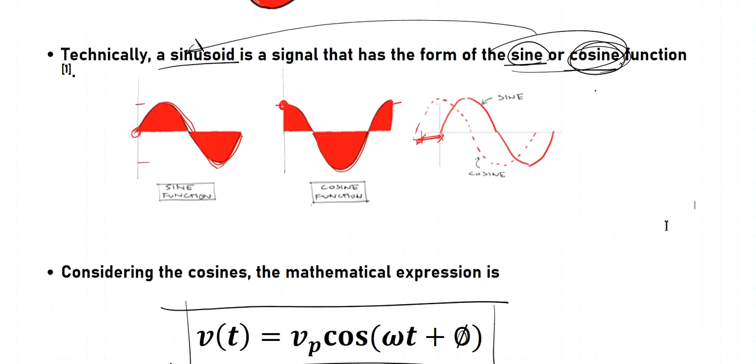But in this lecture and in some other reference texts, sometimes the reference is based on the cosines. What that means is that if, for example, in the problems or in the homeworks or exams, a function is given in terms of sine, it just has to be transformed or translated to a cosine function and then do the operations. Okay, so again, in our lecture, we will be considering the cosine functions.